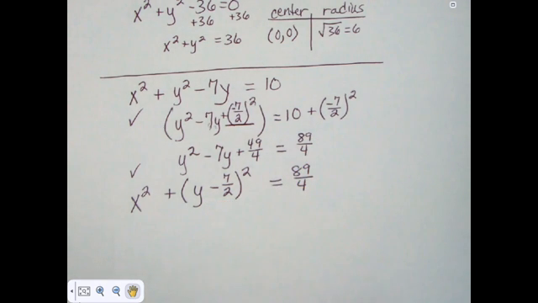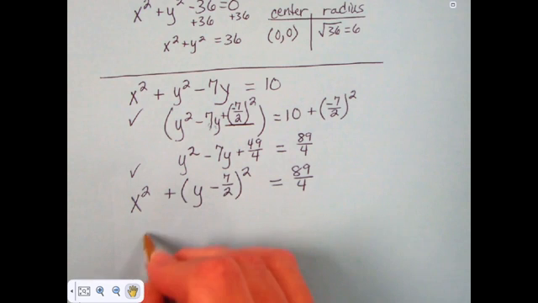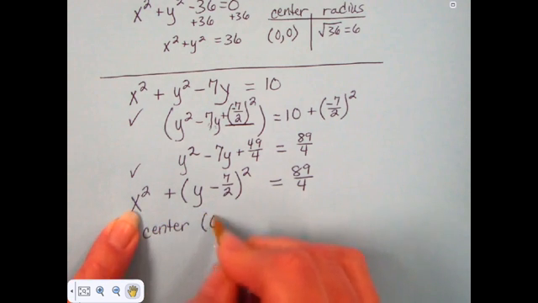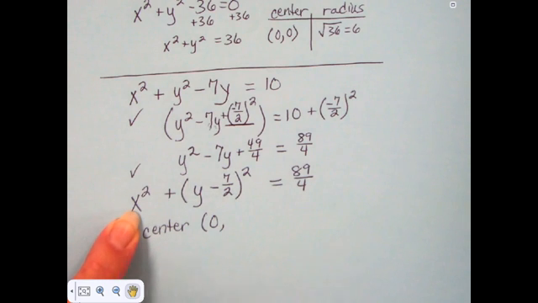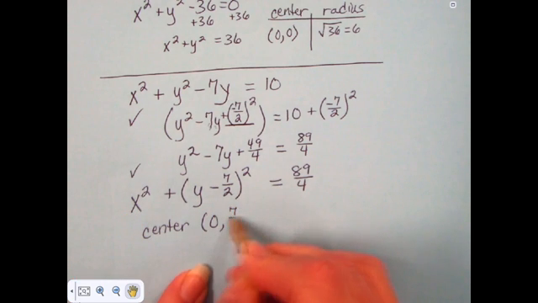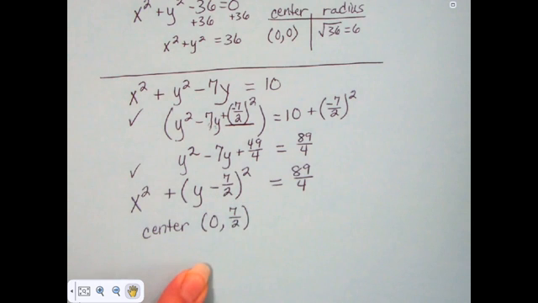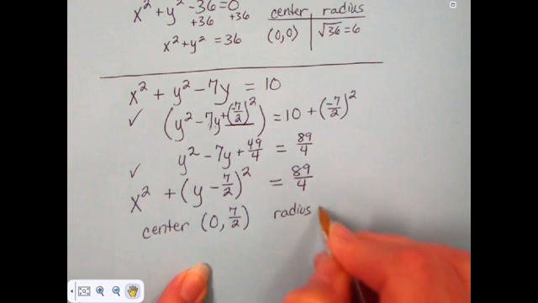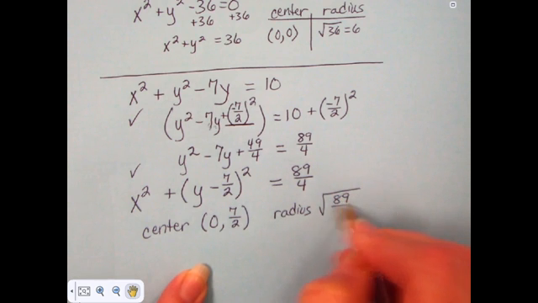Once I have the equation in this form, then I know that my center is 0 for the x value, 7 over 2 for the y value, and my radius is the square root of 89 over 4.